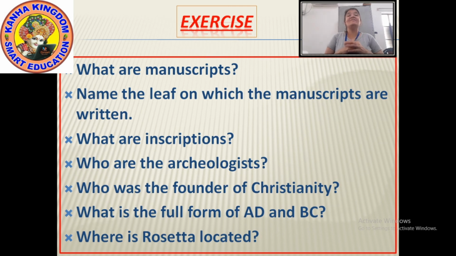Okay? Where is Rosetta located? Our today's last question. Where is Rosetta located? Rosetta is a town on the north coast of Egypt.